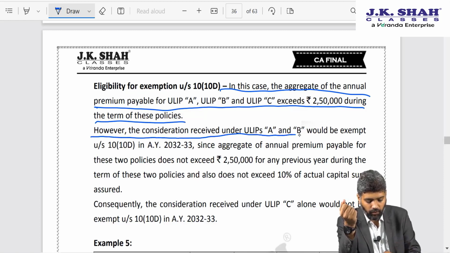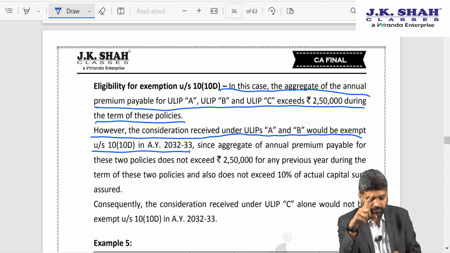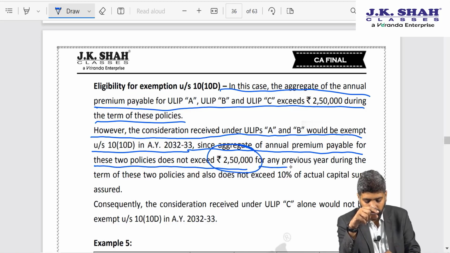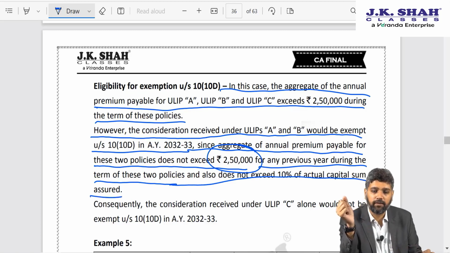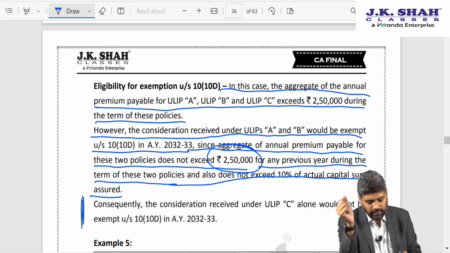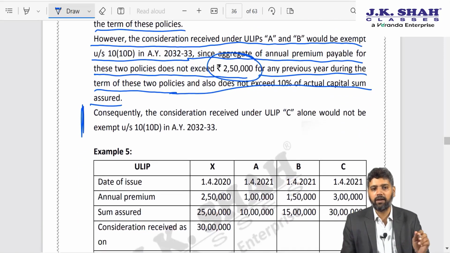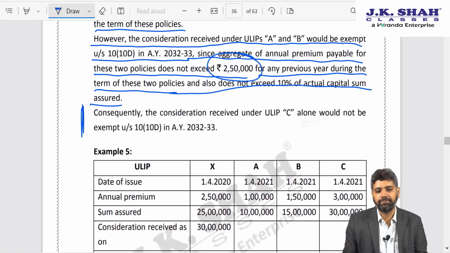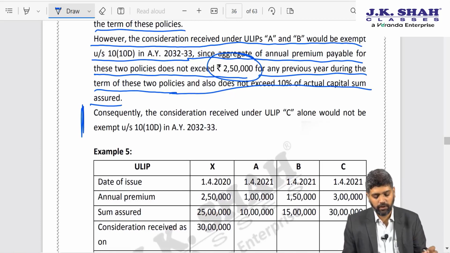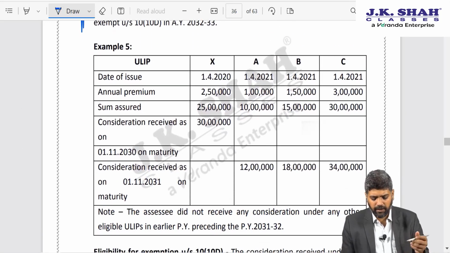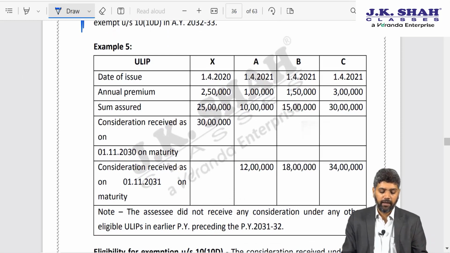However, the consideration received for A and B would be exempt since the aggregate of annual premium payable for these two policies does not exceed 2,50,000 for any previous year during the term of these two policies and also does not exceed 10% of actual capital sum assured. Consequently, the consideration of ULIP C alone would not be exempt under section 10 clause 10D. I hope this example is also clear. There are several examples. Let us quickly try and go through that.